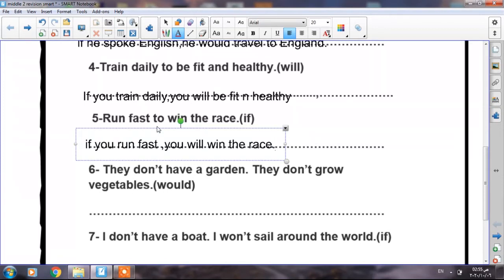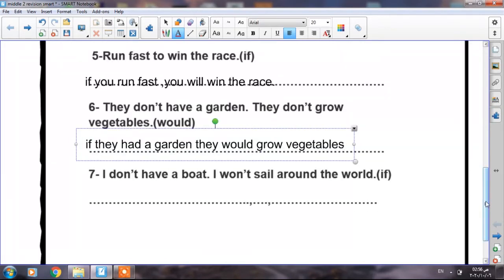Okay? Number 7, I don't have a boat. I won't sail around the world. So it's a fact that I don't have a boat. It's a truth. Okay? So I will not sail around the world. Let me imagine that I have a boat. If I had a boat, I would sail around the world.